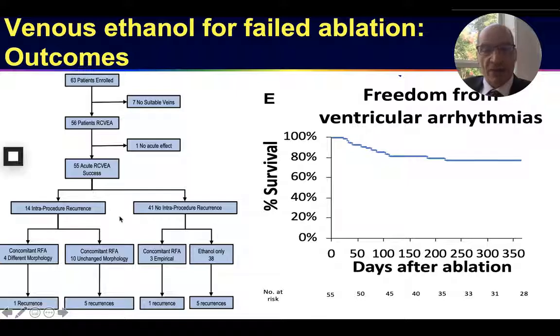Of the patients that had no intraprocedural recurrence and were treated with alcohol only, 38 were treated with alcohol only, and 5 recurred. Overall, freedom from ventricular arrhythmias in patients that had previous ablation failure, some of them up to 5 ablations before, was 76% at 1 year with the alcohol approach.